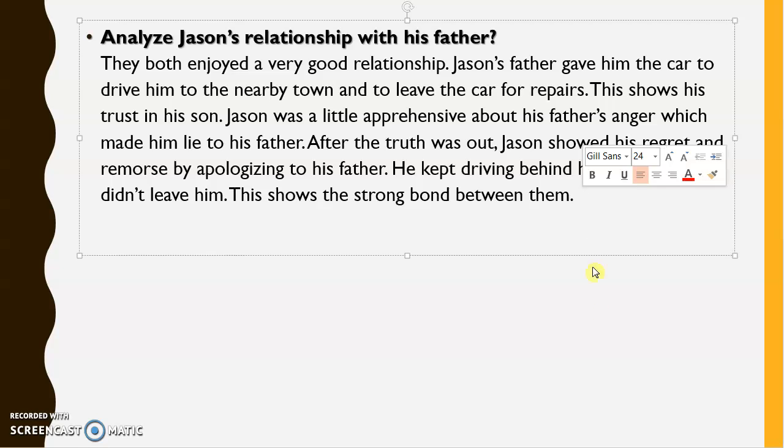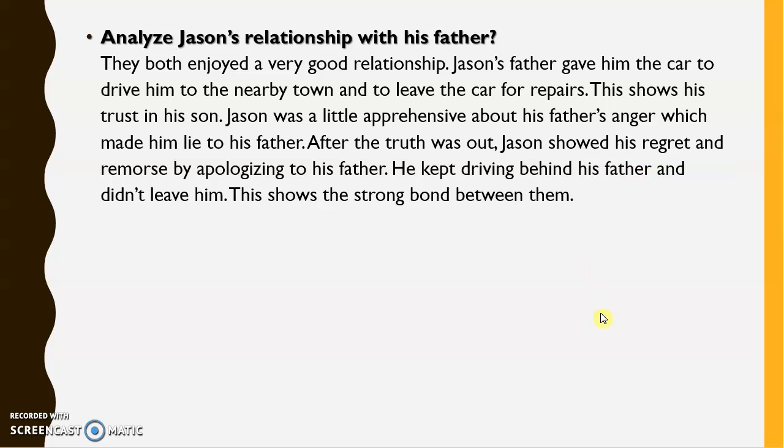Because a lot of teenagers usually feel very humiliated when the parents are being angry at them. But this boy, although he's 16 years old, was remorseful and sorry, and he kept on apologizing instead of showing tantrums or some attitude. So that shows that he was a very obedient son. The father comes out to be a little stubborn because, for 18 miles, Jason kept on insisting, please come and sit in the car, please don't do this. But he did not listen. So that shows the father to be a very strict disciplinarian.